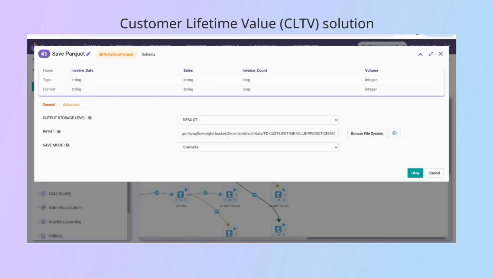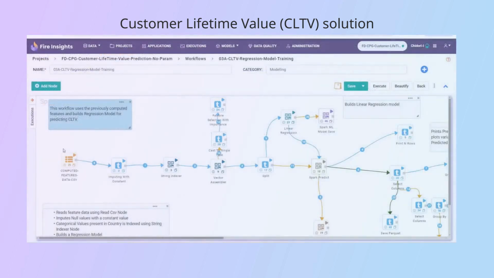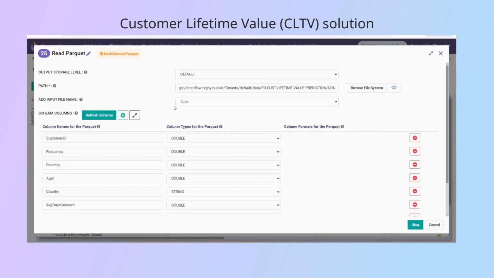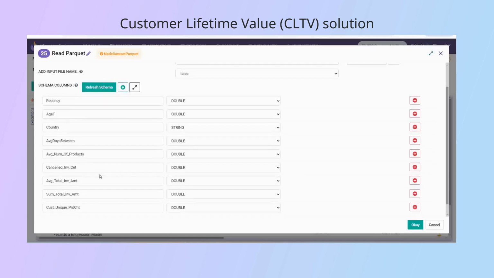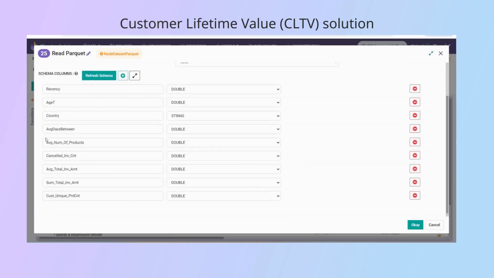prescribed GCS location. Curated and transformed CLTV transaction data saved in the earlier stage is now being used for CLTV model training and predictions. Process data is read using the Read Parquet node. It reads data from the path on GCS location on Incorta where process data resides. Over here, the process data file contains feature data that has been created by the intermediate steps.